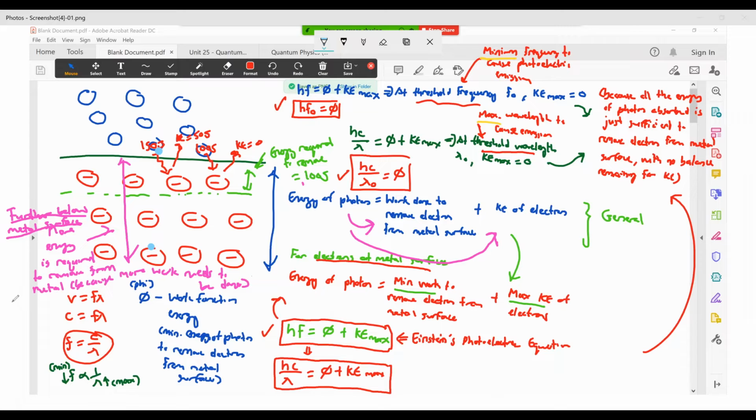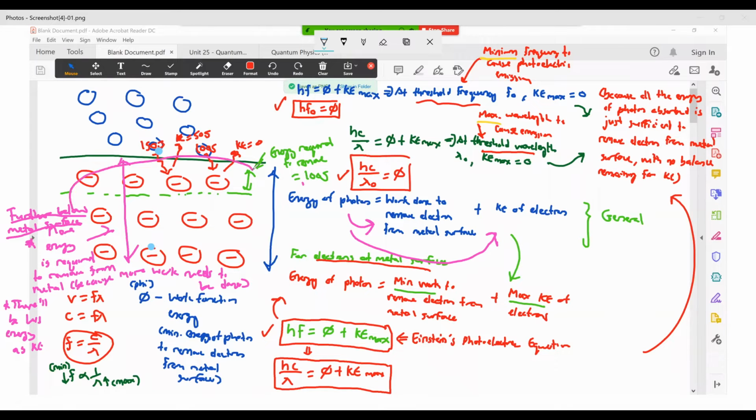But at the same time, this also tells you one thing, right? There will be less energy as Ke, isn't it? So if you're talking about electrons below the metal surface, the energy required to remove the electron is higher, and as a result, you have less available as Ke.